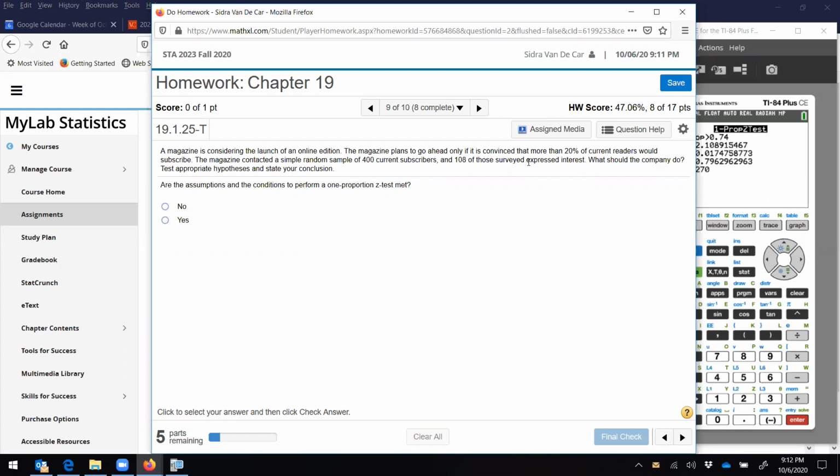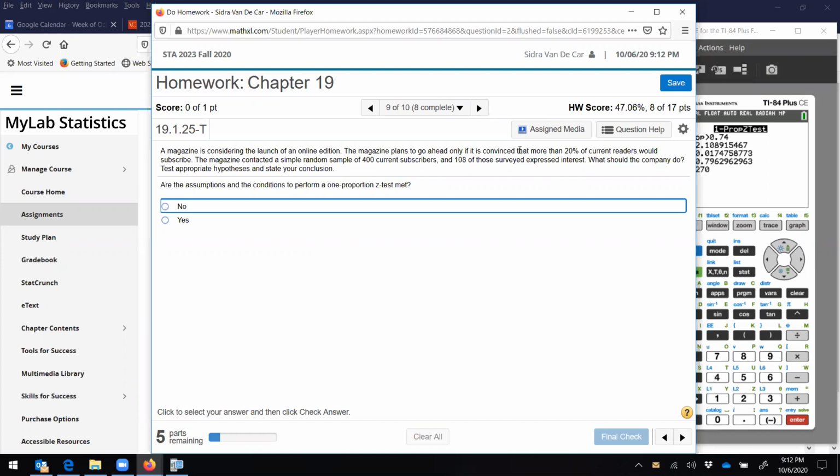Okay, so our first item, we need to check the randomization. Well, notice that it says a simple random sample, so we're good there. We need to check they're independent. Notice that it says we're doing current subscribers.